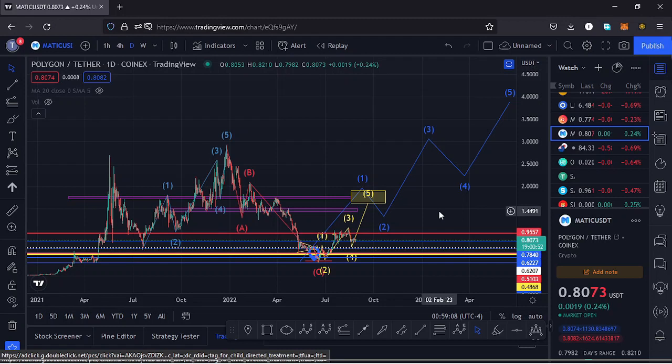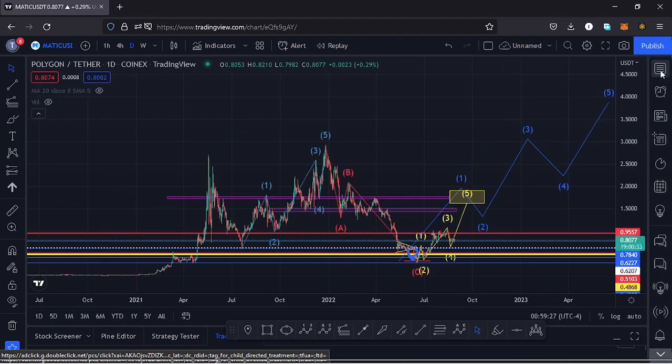I'll be giving you a price prediction update on Polygon Matic, whose current price stands at the $0.8073 mark, and here on TradingView the market is up by 0.29%. In this video I want to give the key scenarios that I expect to play out, basing my analysis on the Elliott waves and the Fibonaccis, and also the key areas of support and resistance.